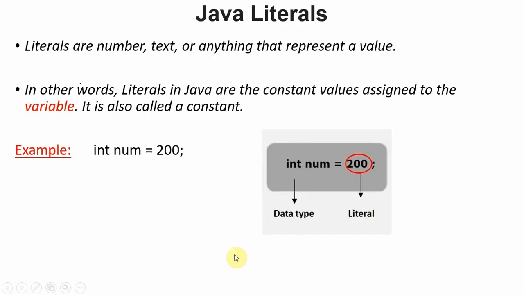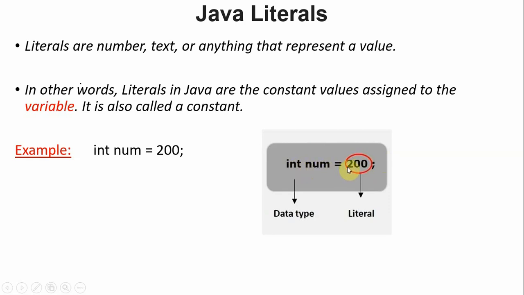By this example you may understand. It is a variable where we can assign some value. It stores this value in the memory location while the Java program is executed. Whenever we need that value, we can identify it with the help of this variable only. And a variable should always be prefixed with a data type, to represent what kind of data it stores. 200 is nothing but an integer.